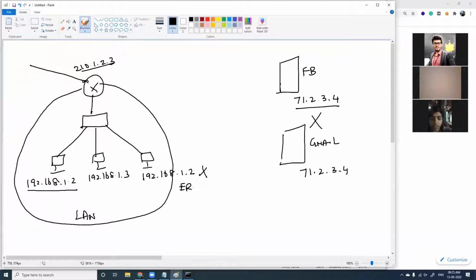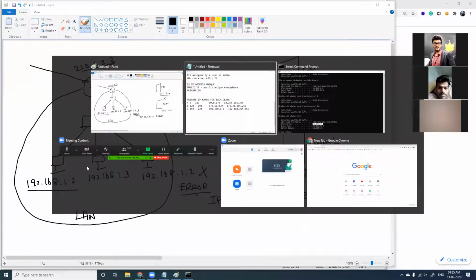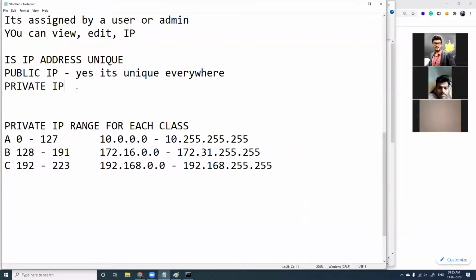What error you will get? You will get this error called IP conflict error. You can never assign the same IP address to another device inside a LAN. If you try to assign this, you will get this error. So when you ask whether IP address is unique, I'll say private IP address is unique. I'll say, yes, it is unique. It's unique inside a LAN.